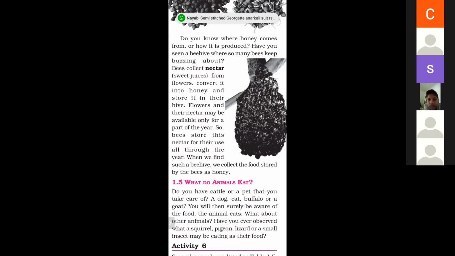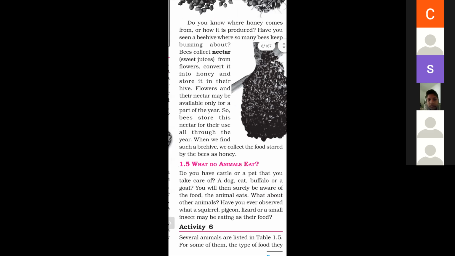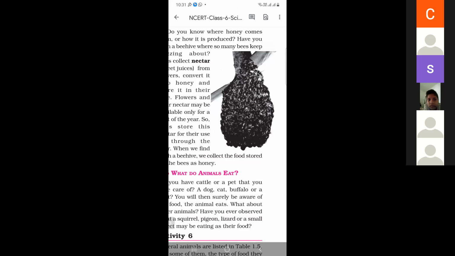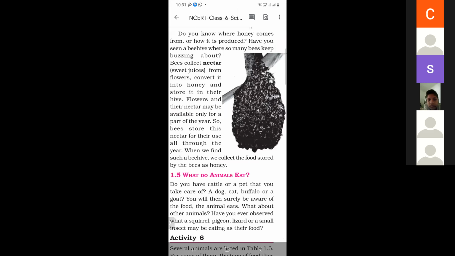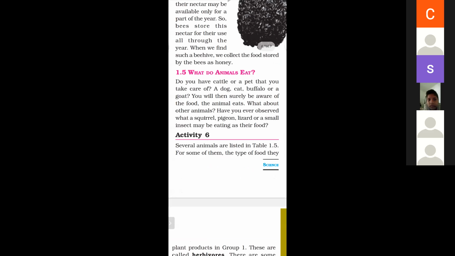And flowers and their nectar get used. When we find such a bee, we collect the food stored by the bees as honey. As shown in the figure, there are some bees, they collect nectar from flowers and convert it into honey and store it in their hive. And we can use it for many years. And we may also take care of a dog, cat, buffalo or a goat.